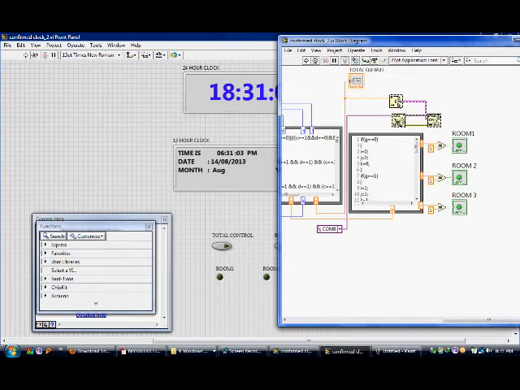Now it is 40. Once it becomes 6:00:00, all the room LEDs will be switched off.